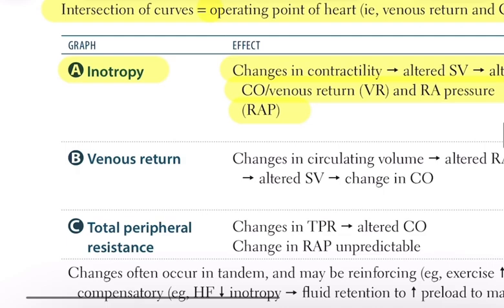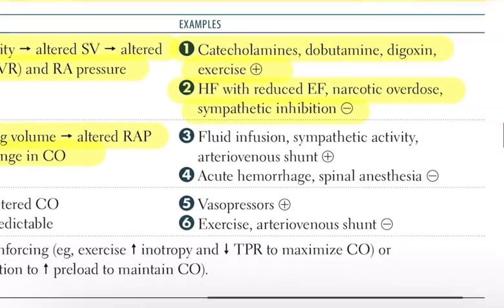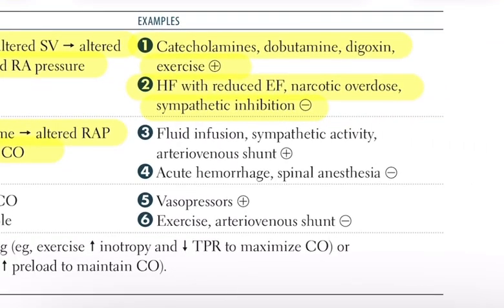Venous return, volume returning to the heart. Changes in circulating blood volume alter right atrial pressure, which then changes stroke volume and cardiac output. Increasing circulating volume increases venous return and cardiac output. Decreasing circulating volume reduces venous return and cardiac output. Examples of increased venous return include giving intravenous fluids, increased sympathetic nervous system activity, and the presence of an arteriovenous shunt. Examples of decreased venous return include acute hemorrhage and spinal anesthesia.